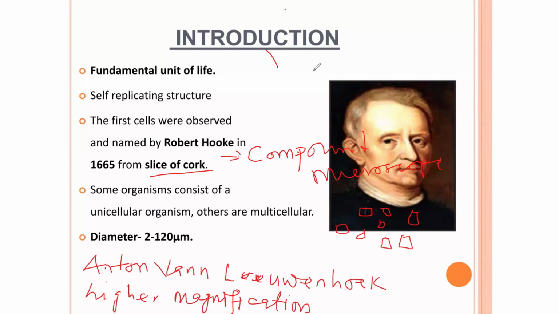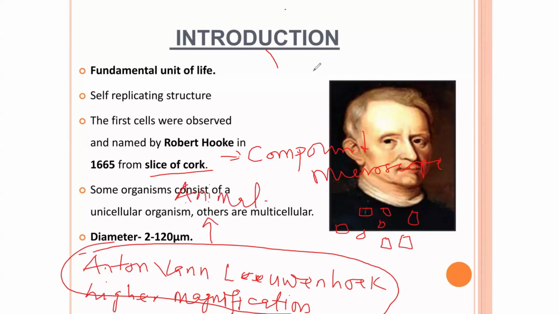And by that time, with a lot of other observations, Anthony van Leeuwenhoek came up with the idea that a cell is like an animalcule. So this Anthony van Leeuwenhoek is the scientist that came up with the idea of the animalcule structure of a cell, and he is the first scientist that was able to show that cells are alive.